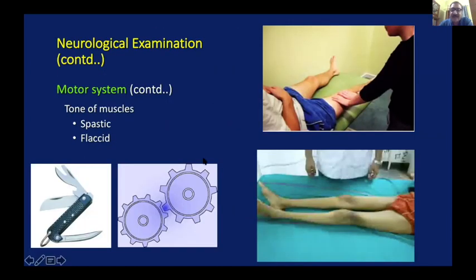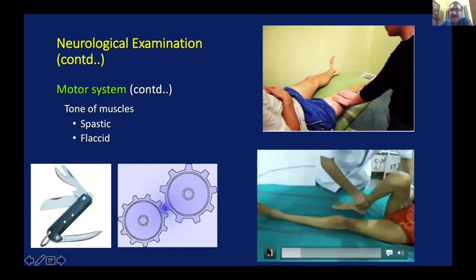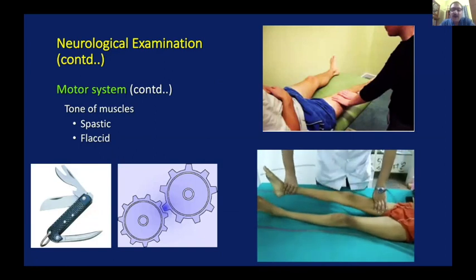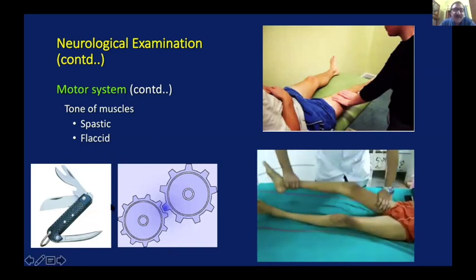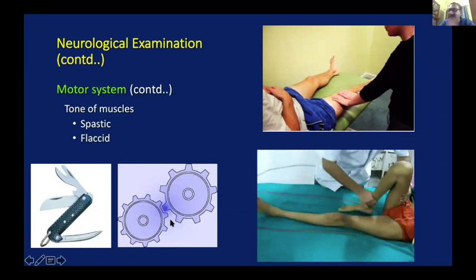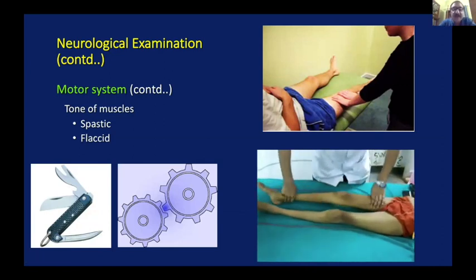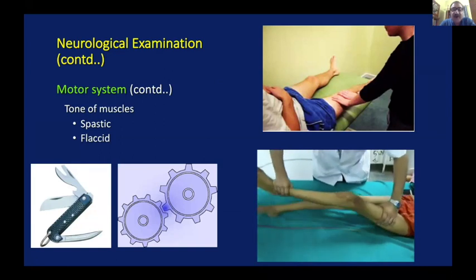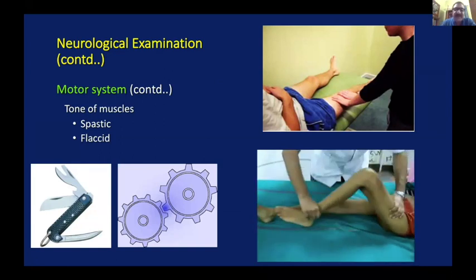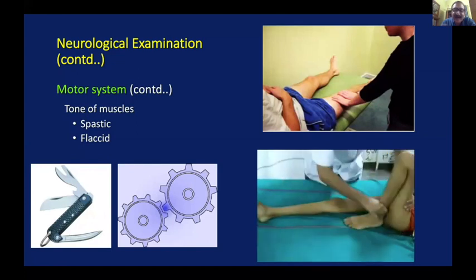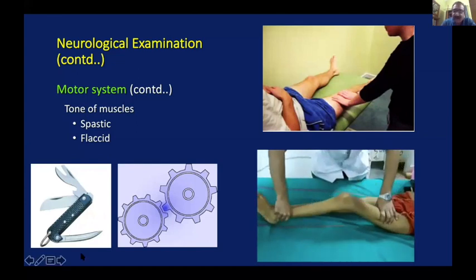See it once again, please. This is important, so I'll spend a moment here. Yes, that's right. These are typical clasp knife rigidity seen in the cases of orthopedic patients. A cogwheel type of rigidity is seen most in extrapyramidal tract lesions, not pyramidal tract lesions, which is not what we see normally. There is an increased resistance, increased tone, then less tone, increased tone like a cogwheel.